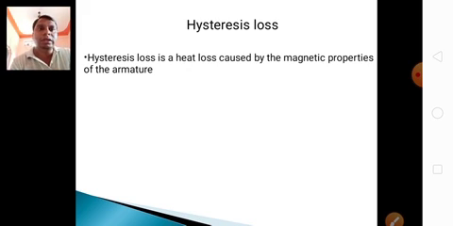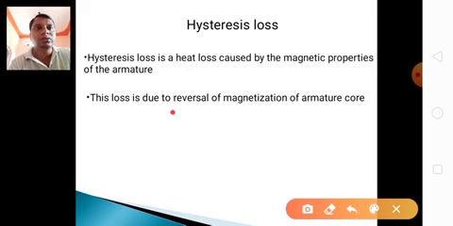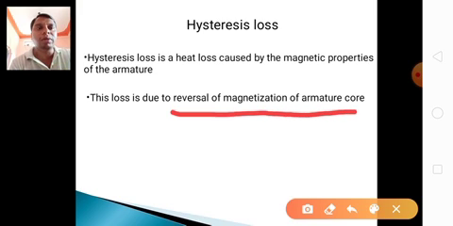It is a loss due to heat, due to reversal of magnetization of the armature core.